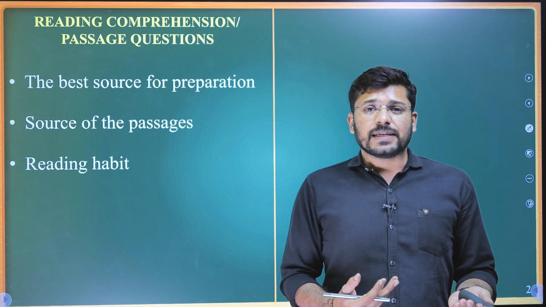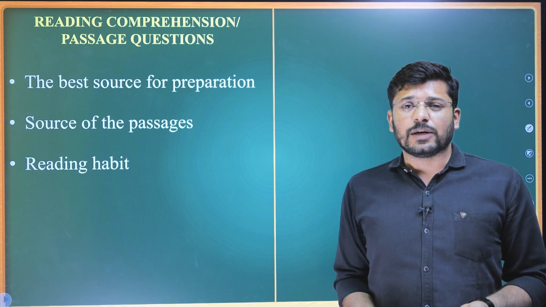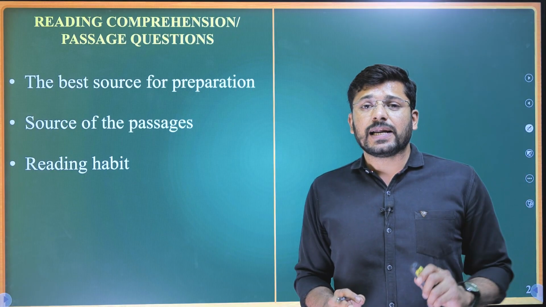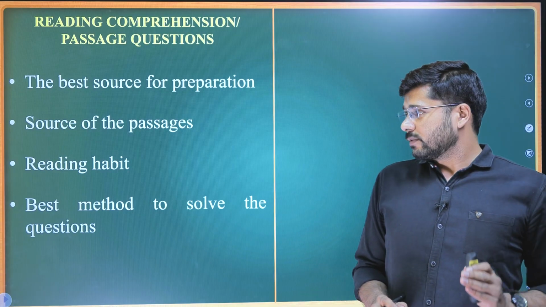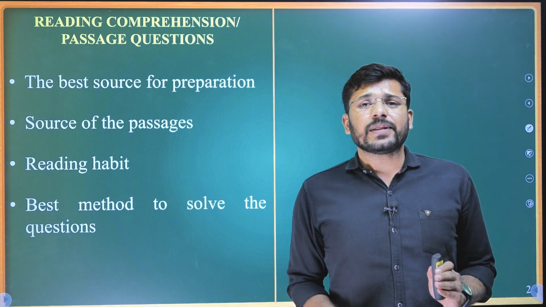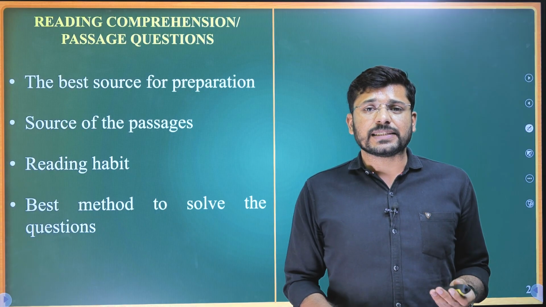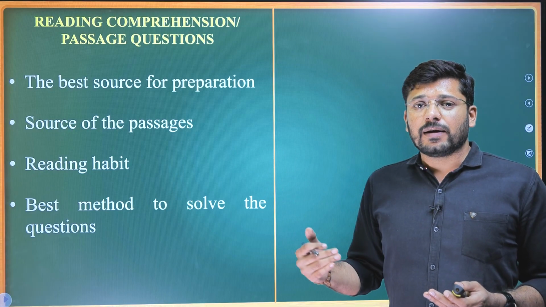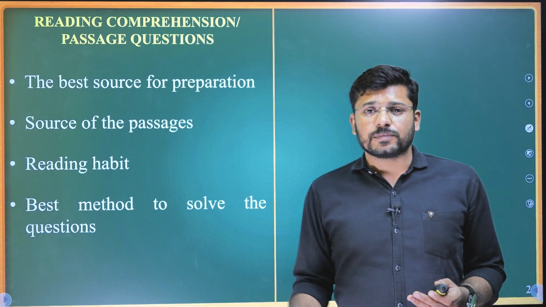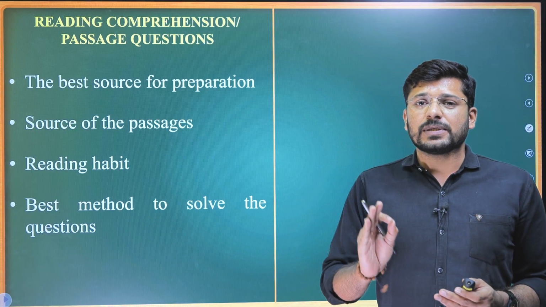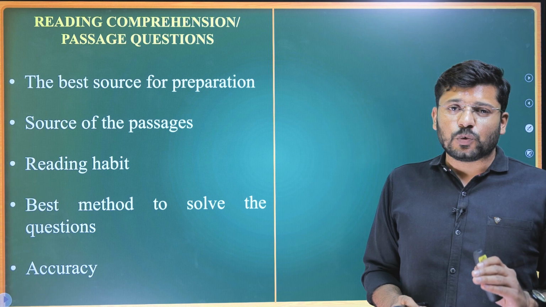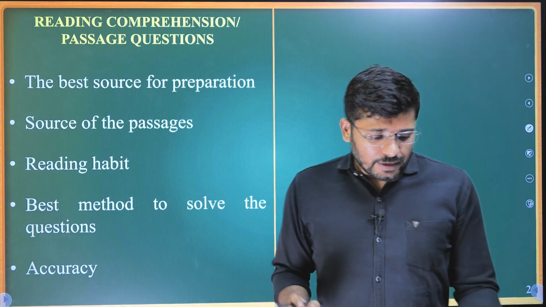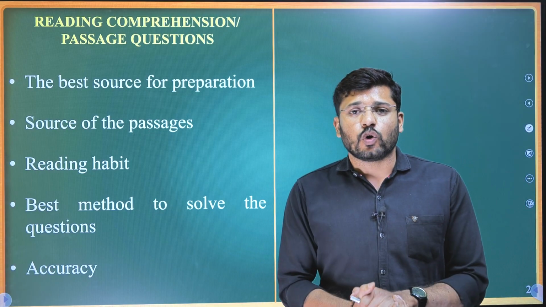You will see how the author conveys a message and what tone he is using. You will get such inputs from it. So do develop a reading habit. That will be very crucially helpful in the CSAT RC questions. Then, the best method to solve passage questions or the RC questions in your CSAT paper is option elimination. I will also give you a step-by-step method to do that in the next slide. So just know that option elimination is the best method to solve the RC questions. Then concentrate on having good accuracy. However, there is one caveat, there is one warning. What is it?